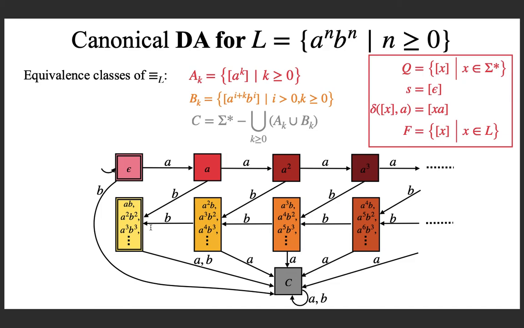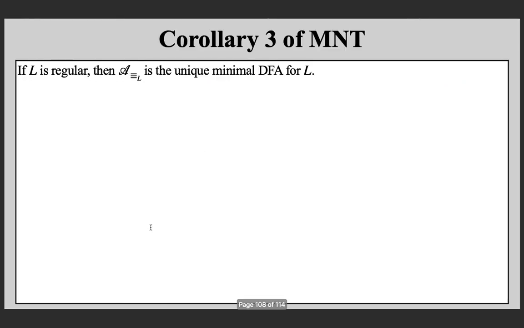With this, let us move on to the third corollary, which tells us that if language L is regular, then the automaton constructed from the canonical equivalence relation is going to be the unique minimal automaton. Recall that in lecture 24, we have learned an algorithm to minimize the states of a deterministic automaton. And you can also use the Myhill-Nerode theorem. If you construct the automaton from the canonical equivalence relation, you are exactly getting the minimized automaton. That's what corollary 3 is telling.